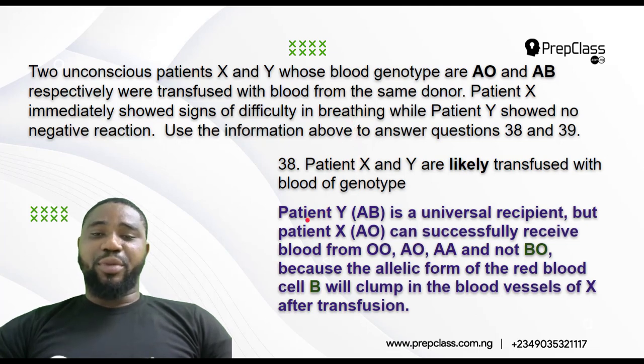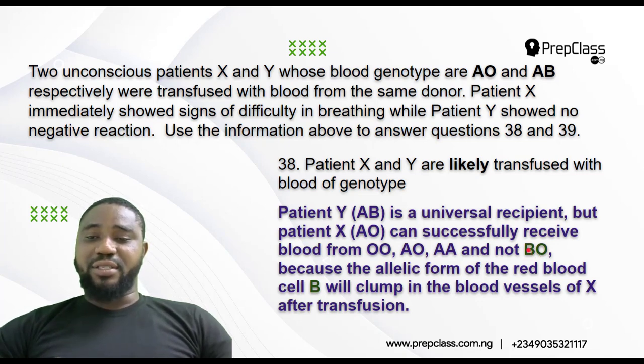So I said patient Y, AB, is a universal recipient. But patient X, AO, can successfully receive blood from OO, AO and AA, but not BO, because B is the dominant one here. He has AO, but I'm giving him BO.